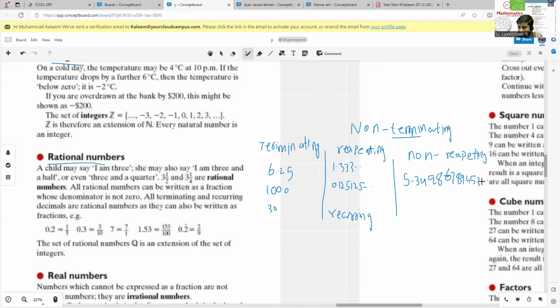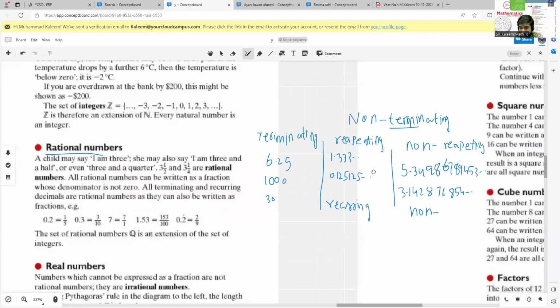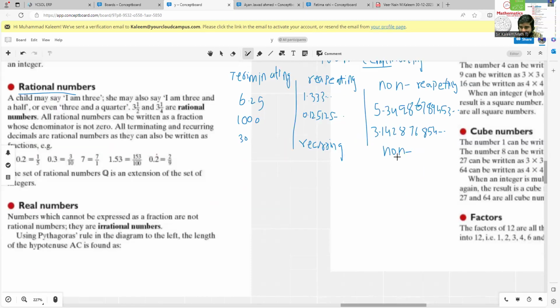These types of numbers are non-terminating and non-repeating, or you may say non-recurring numbers. So from these three types of number, two types are included in rational numbers. These two types of numbers are known as rational numbers.